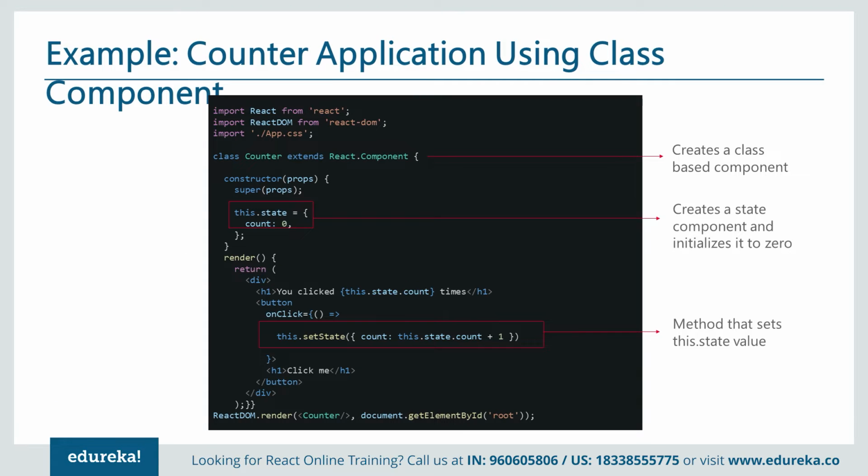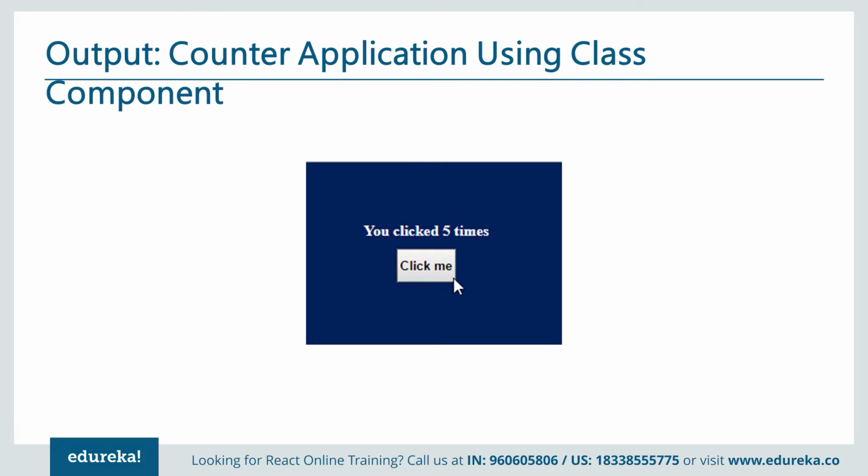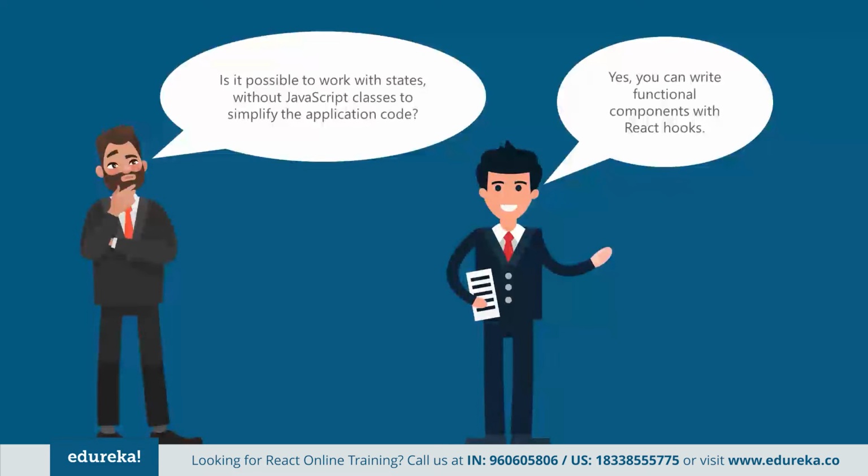So we have to maintain the class-based component: create a state and initialize it to 0, and a method to set the value. We have one button, and on click of that, we update the state. That is a counter application using a class component. Is it possible to work with state without JavaScript classes? To simplify the application code, yes, you can write functional components with React hooks.